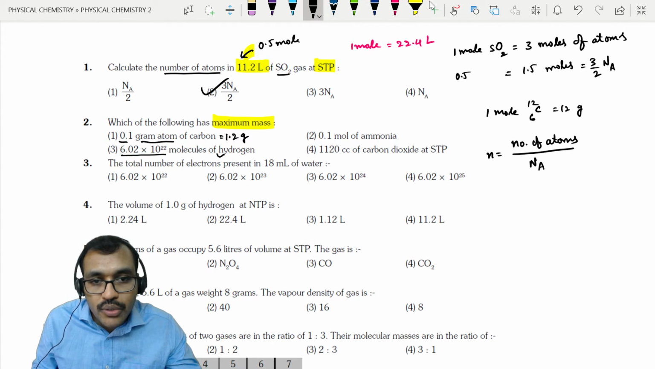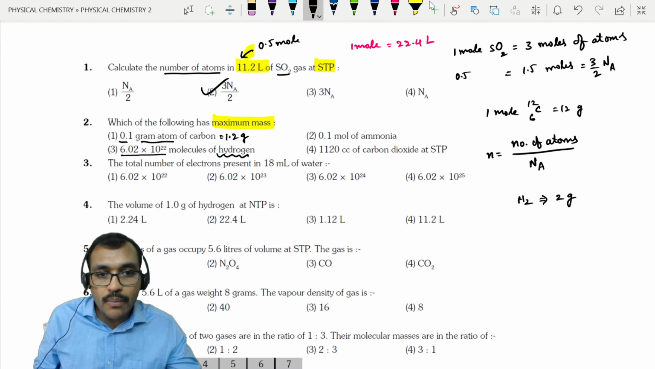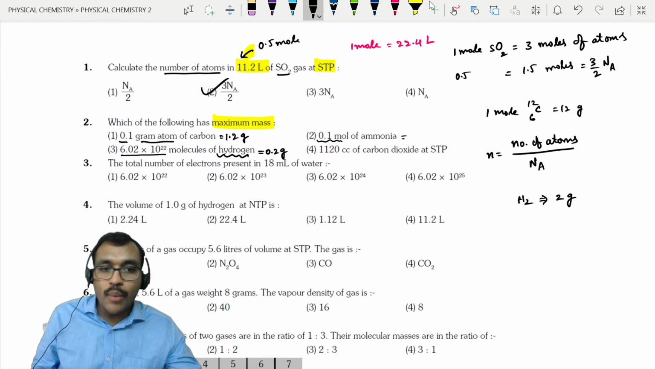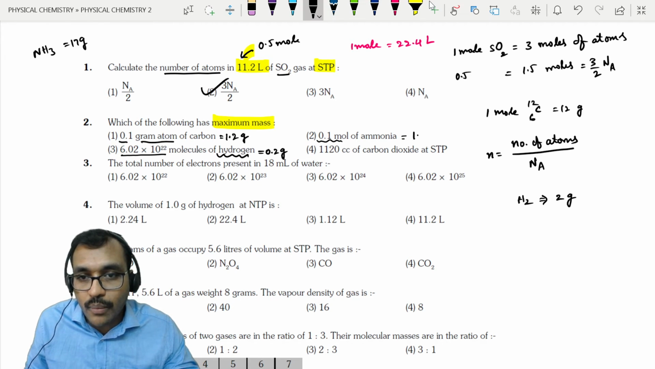0.1 moles of H2. H2 is equal to 2 grams. If you take 0.1 moles, it will be 0.2 grams. Similarly, 0.1 mole of ammonia. Ammonia means nothing but NH3. If you take 1 mole, it is 17 grams. 0.1 mole means 1.7 grams.